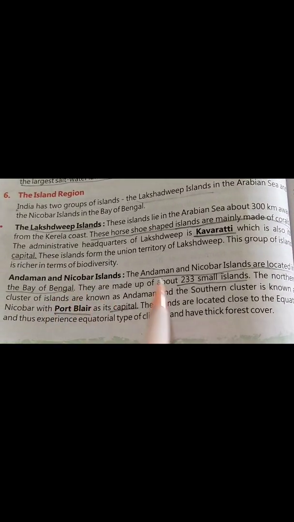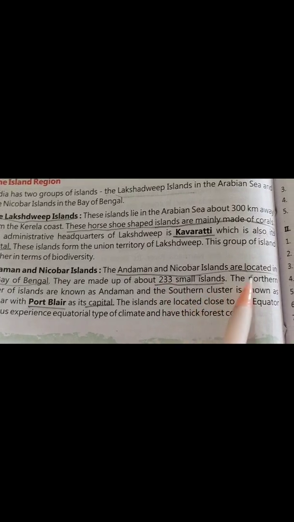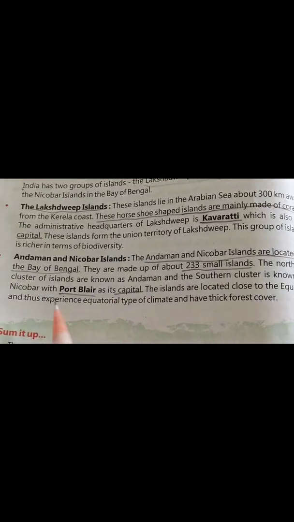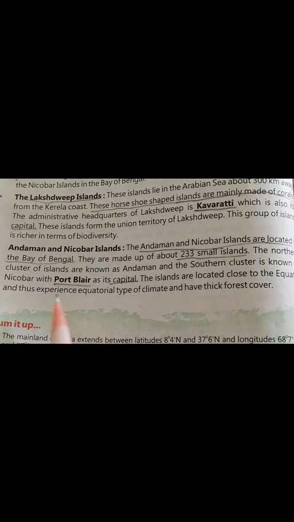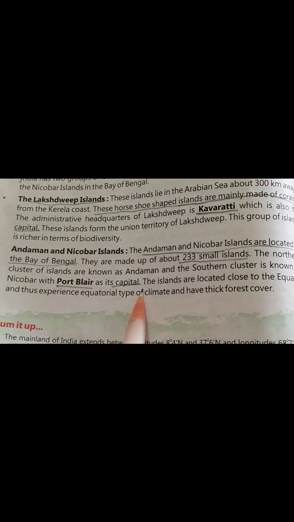Next comes our Andaman and Nicobar Islands. They are located in the Bay of Bengal and are made up of about 233 small islands. The northern cluster of islands is known as Andaman, and the southern cluster is known as Nicobar, with Port Blair as its capital. The islands are located close to the equator and thus experience an equatorial type of climate and have a thick forest cover. This is your Andaman, this is your Lakshadweep Island.